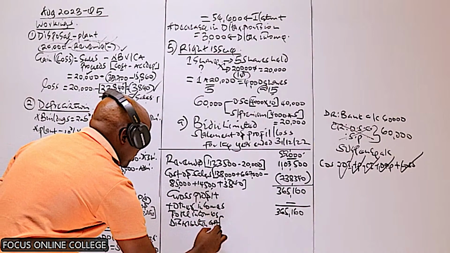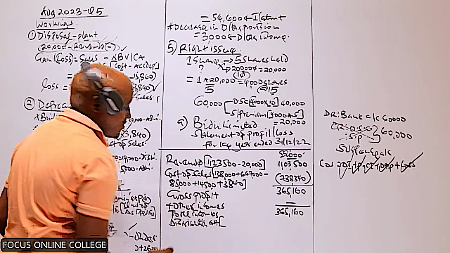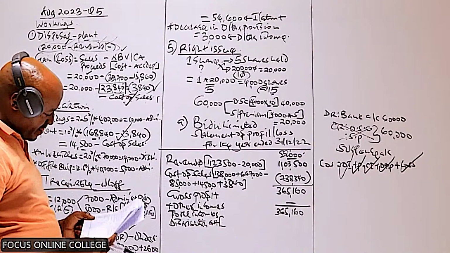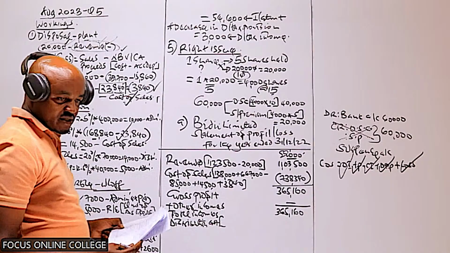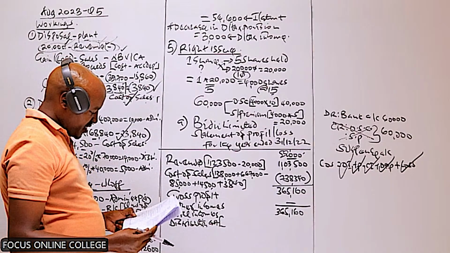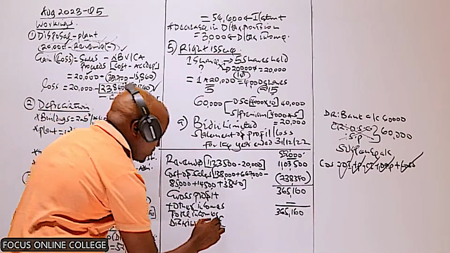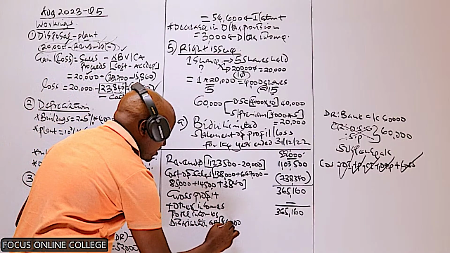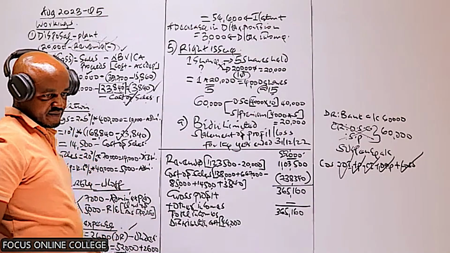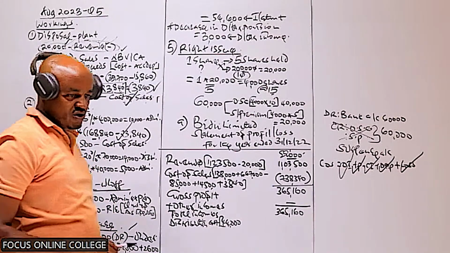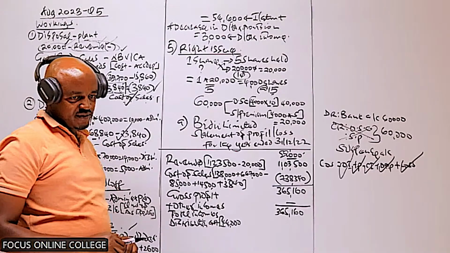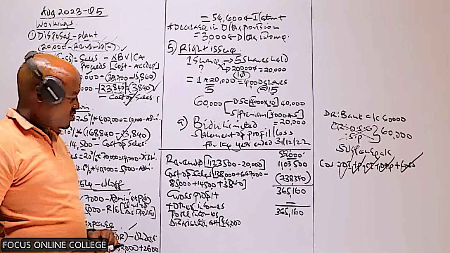The distribution cost, we take the amount given in the trial balance. The distribution cost is given below the purchases, which is an amount of 44,000. That is the distribution cost, which is given within the trial balance.